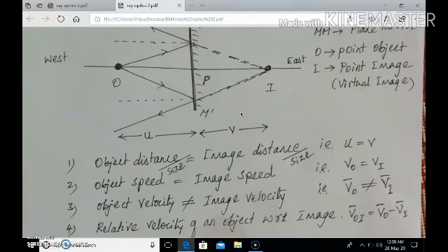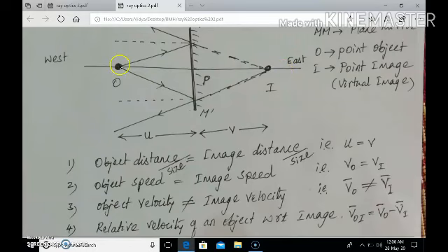Object size is equal to image size also. If, instead of a point object, you have a linear object of height say 5 centimeter, the image also will have a height of 5 centimeter. In other words, object height is the same as image height, or object size is the same as image size.